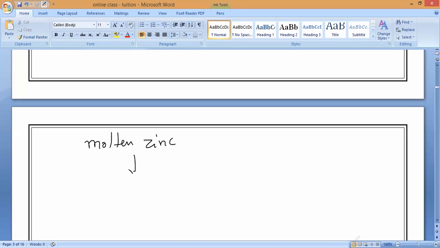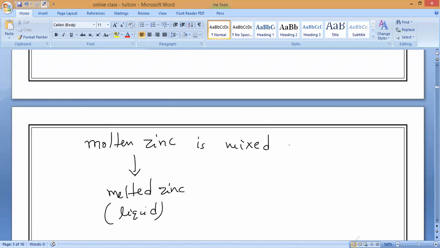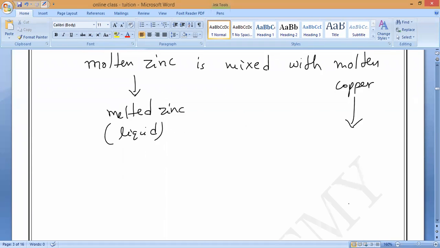Molten zinc means what? Zinc is melted. Molten zinc means melted zinc, in liquid state. Understand? Liquid zinc is mixed with what? It is mixed with liquid copper, molten copper, and once they mix together, they will cool